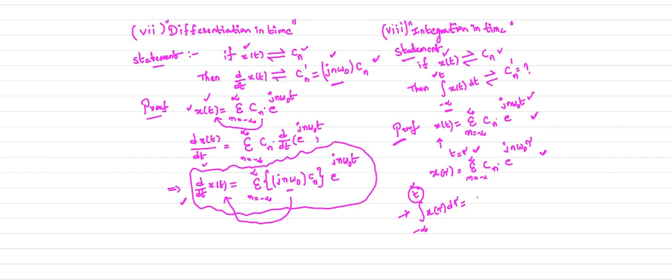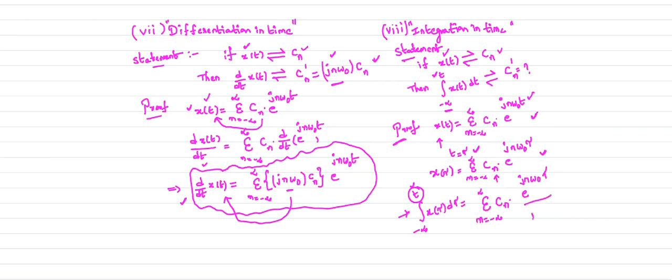So x of tau d tau, we are going to integrate with respect to d tau. Here Cn is a constant, sigma n equals minus infinity to plus infinity Cn. So what is the integral of e power jn omega naught tau?